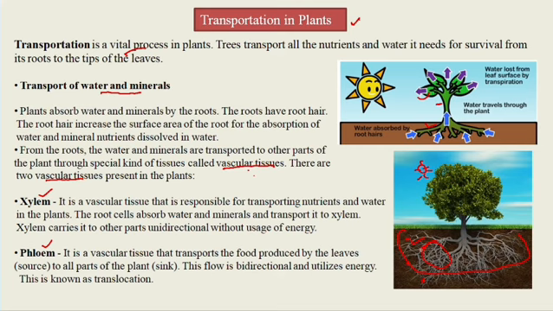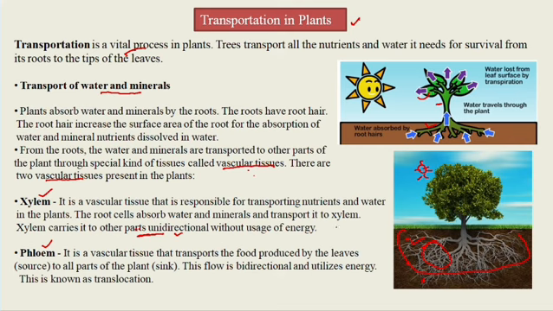The root cells present in the root absorb the water and minerals and transport them to the xylem, and then the xylem transfers the water and minerals to the other parts of the plant. Xylem carries them to the other parts unidirectionally. This is the important point. You have to notice that it is written here as unidirectional. I will focus on this word, but first, see that xylem carries them to the other parts unidirectionally without the use of energy.